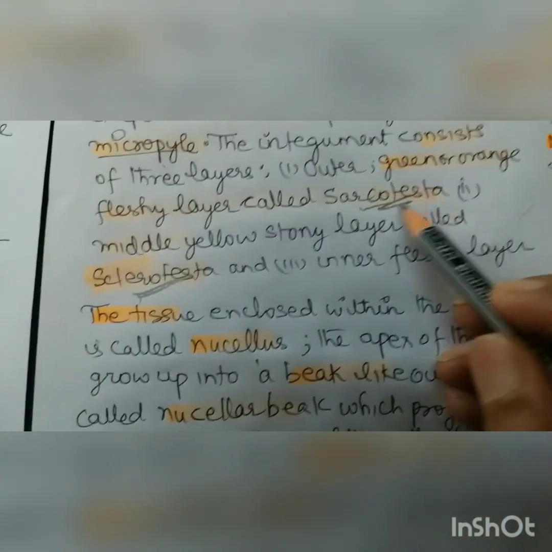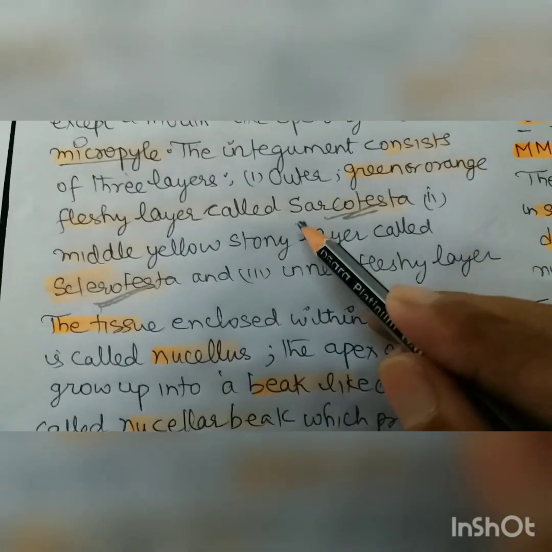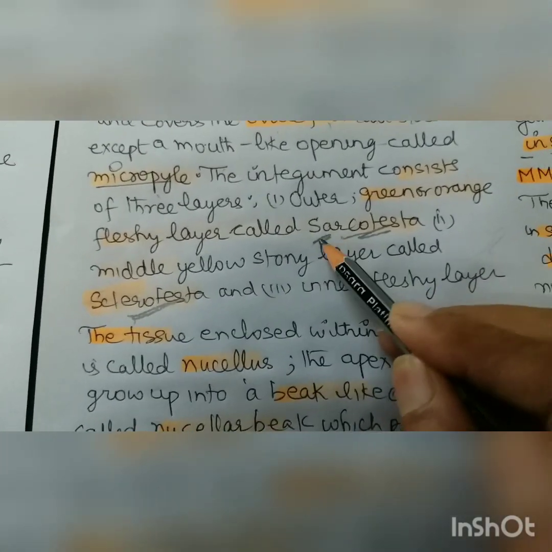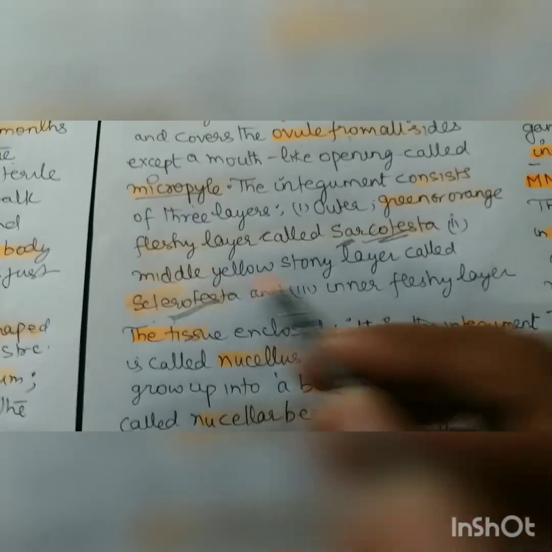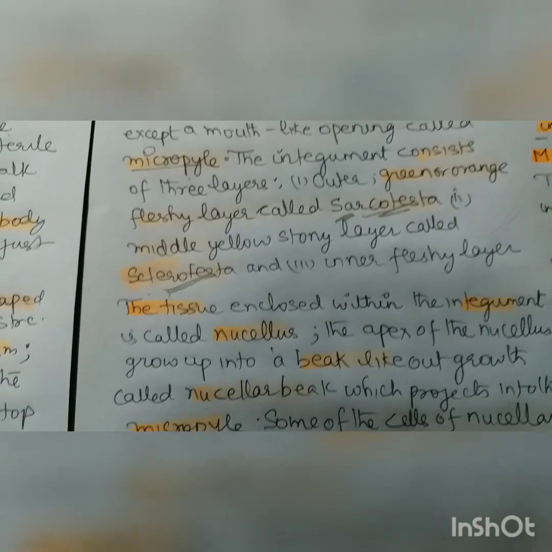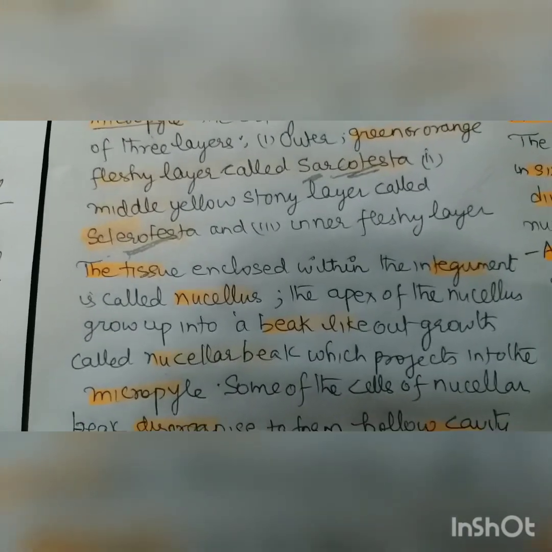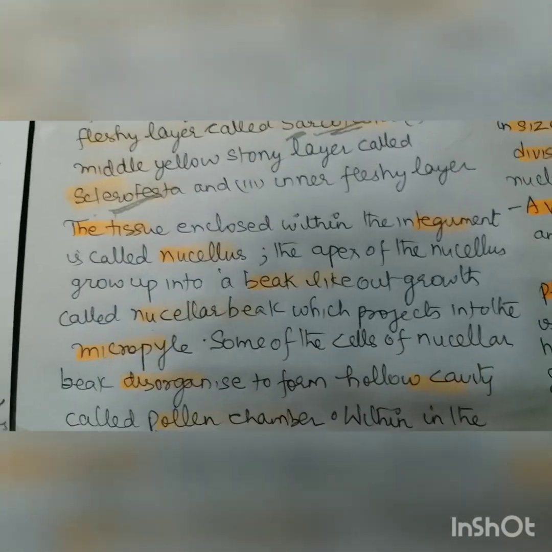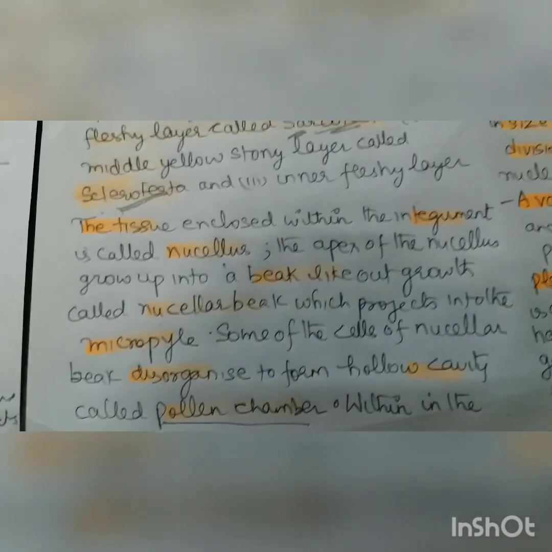The middle is sclerotesta. If some have a problem remembering, SS is the same. You will do ABC: A will come first and C will come later. But you have to remember that the outer layer is sarcotesta, the middle is sclerotesta, and the inner fleshy layer. The tissue encased in the integument is called nucellus.